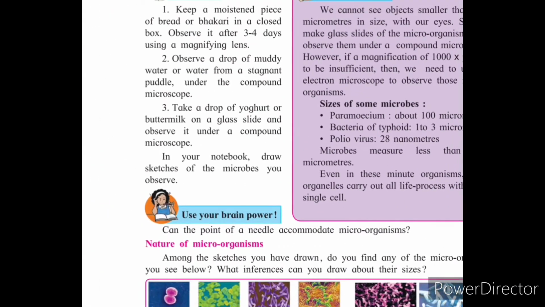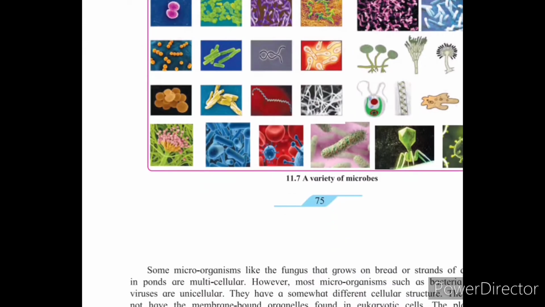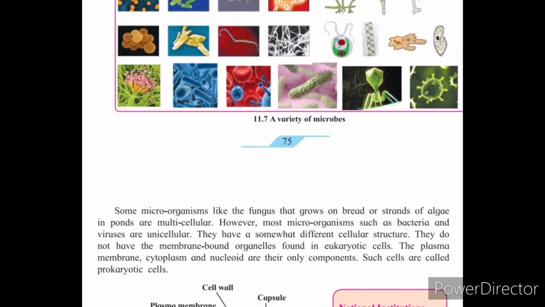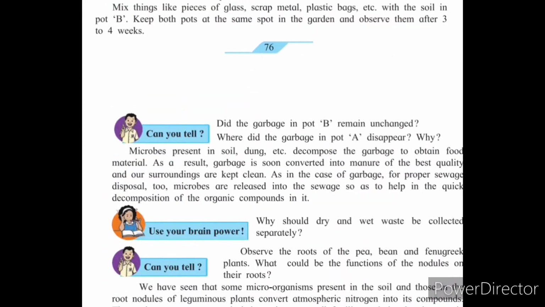After that, we studied various sizes of microbes, some nature of microorganisms, in that prokaryotic cells.